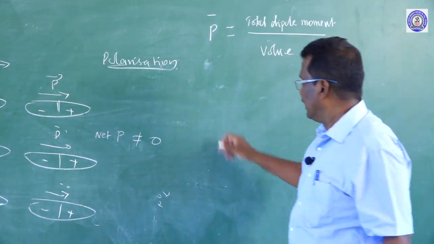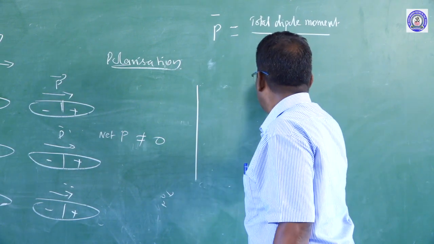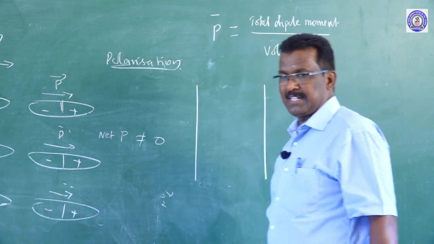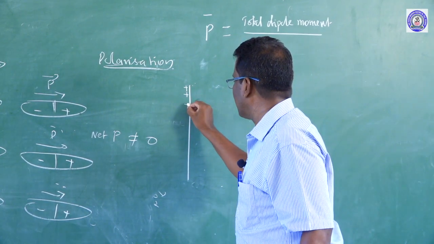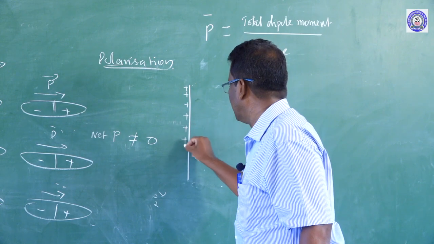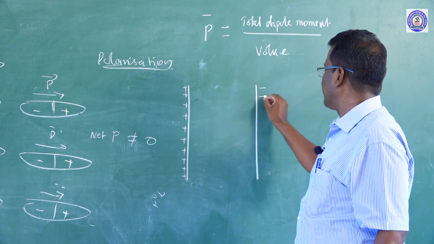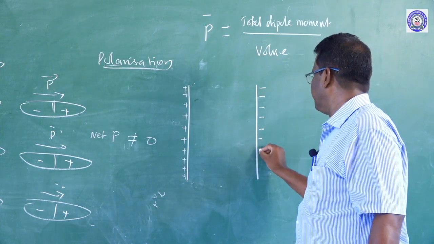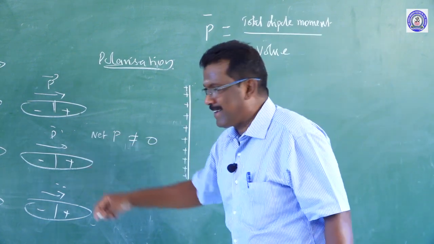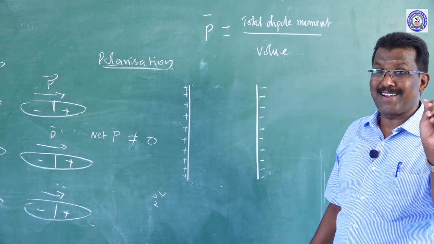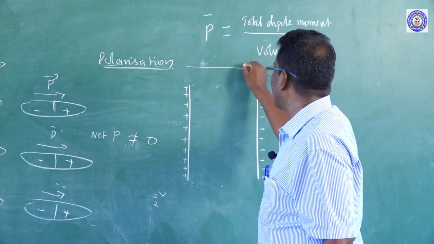For example, these are the two plates. One plate is given positive charge, and the other plate is given negative charge. If a dielectric slab is placed inside the electric field, the electric field is acting towards one direction.